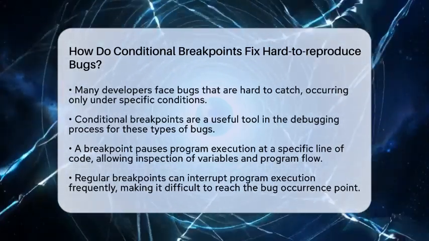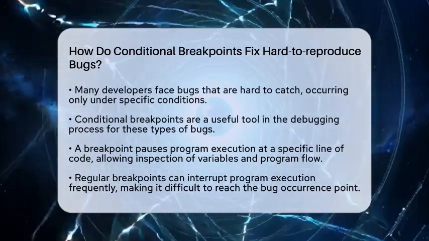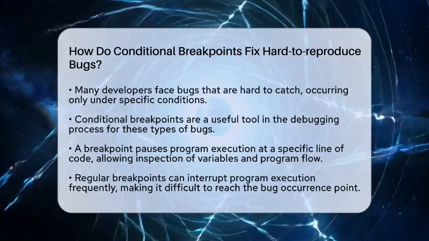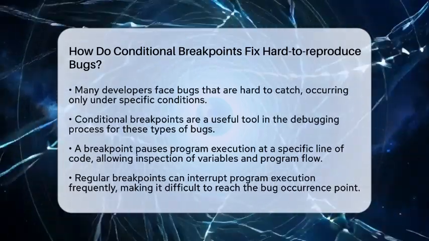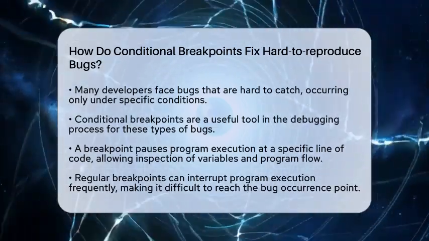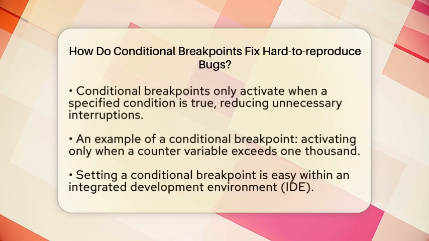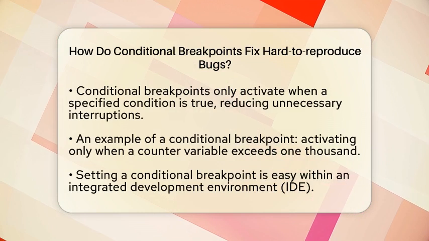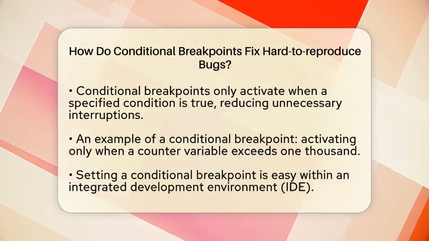Let's start with what a breakpoint is. A breakpoint is a tool that allows you to pause your program at a specific line of code. This pause lets you inspect the state of your variables and the flow of your program. However, when bugs occur infrequently or only under certain conditions, regular breakpoints can become a hassle. They can stop the program execution thousands of times, making it hard to reach the point where the bug actually occurs.